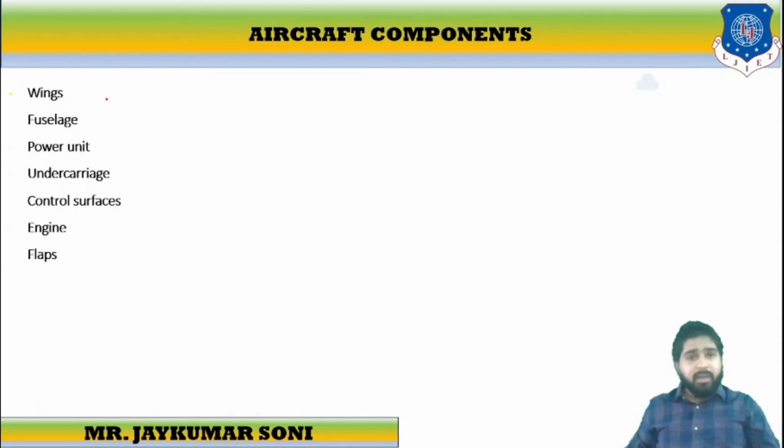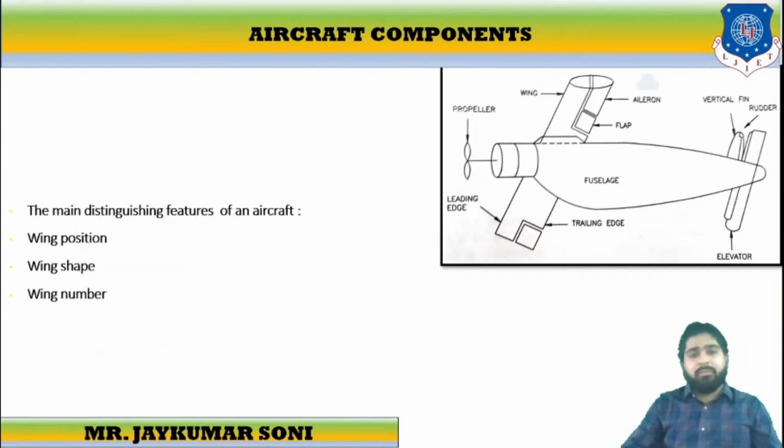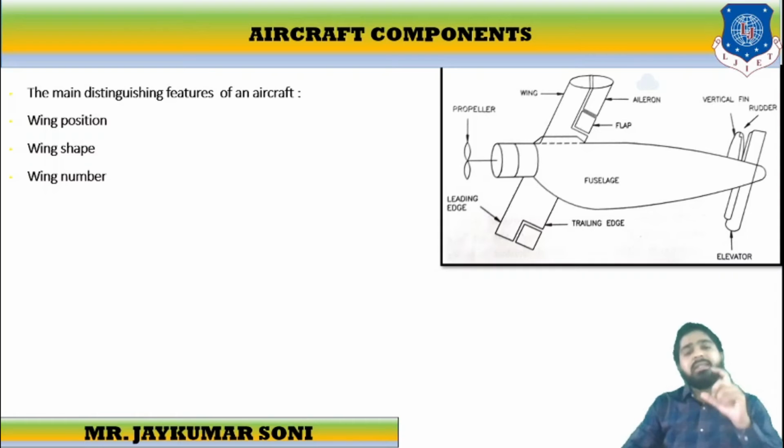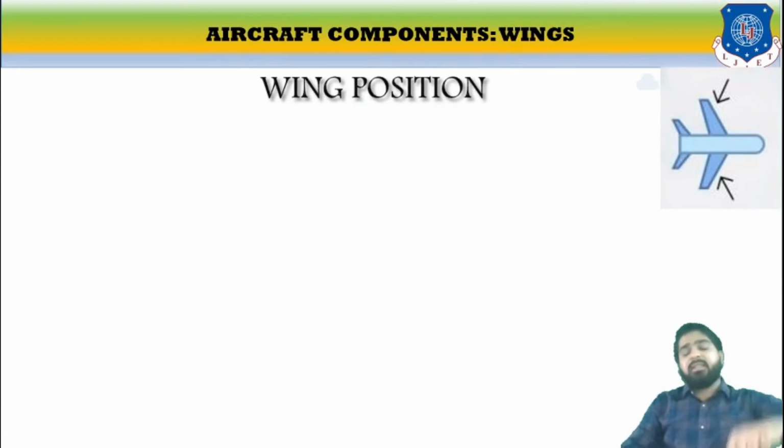Certain important segments of aircraft components include wings, fuselage, power unit, undercarriage, control surfaces, engine, and flaps. Let us discuss one by one. The main distinguishing features of an aircraft involve the wing position, the shape of the wing, and the number of wings. Let us discuss the wing positions. These are the wings. See.